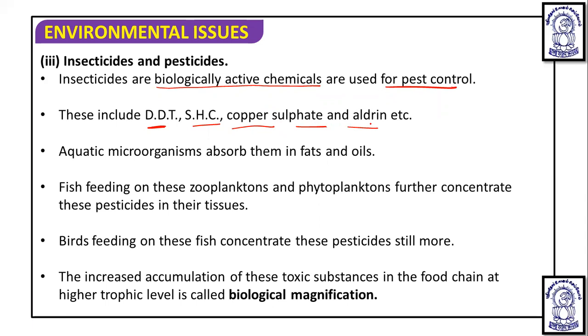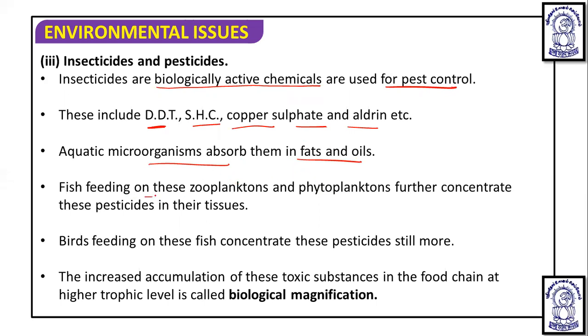Insecticides include DDT, BHC, copper sulfate, aldrin, etc. Aquatic organisms absorb all these insecticides and pesticides and store them in their fat and oils.